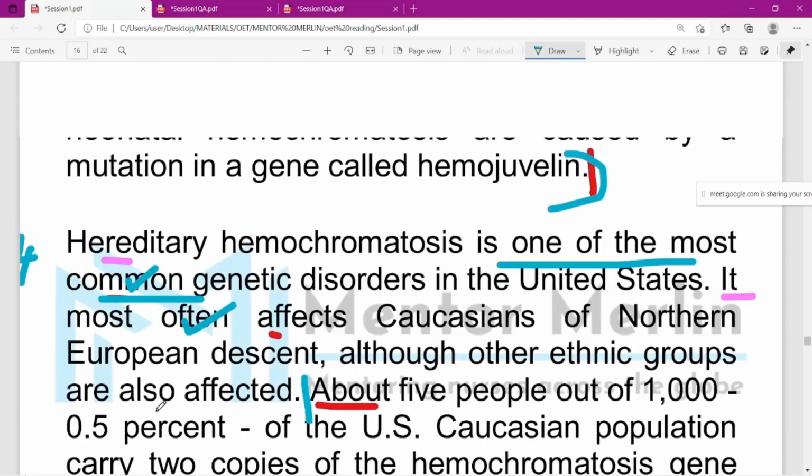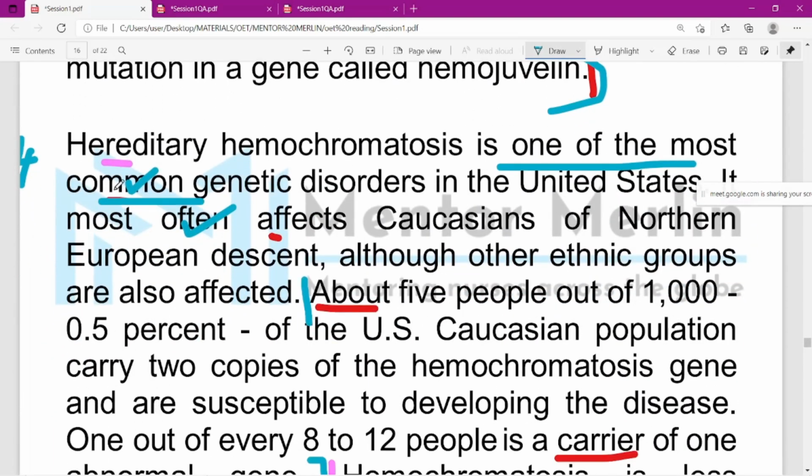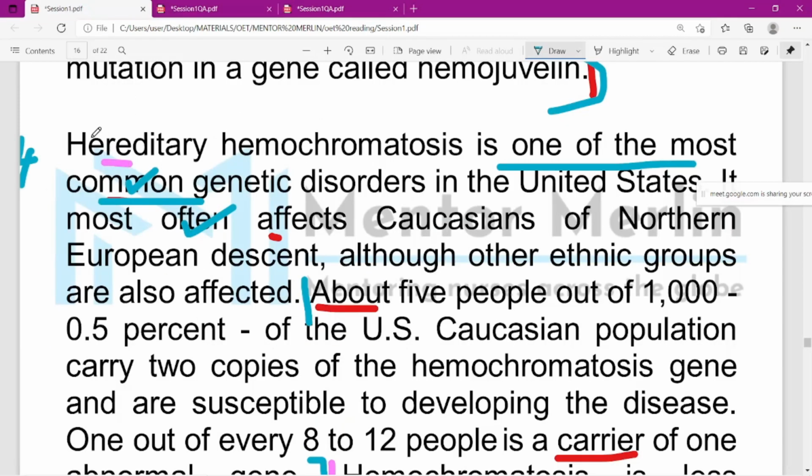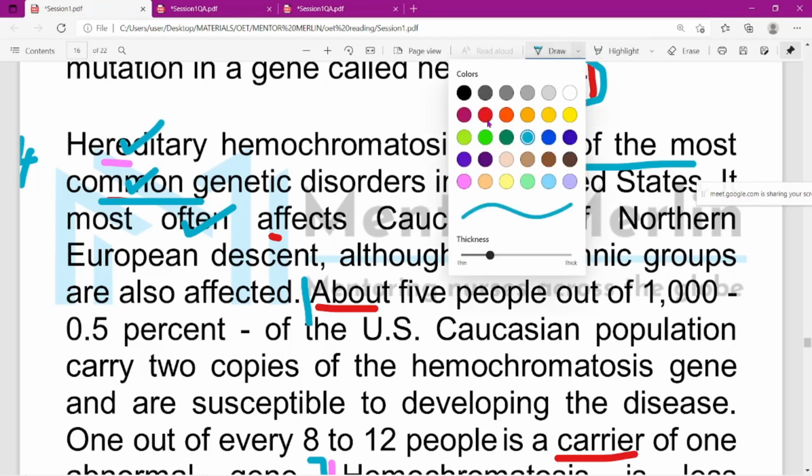So this is one way. How I found it is that, see, they have said common. So it's tricky that we fall for this. But here they started with hereditary hemochromatosis. It will be different for each person how they find the answer. They started with hereditary hemochromatosis over here.